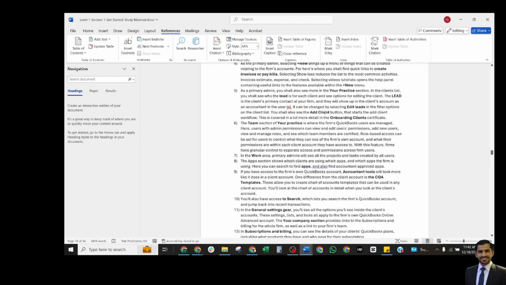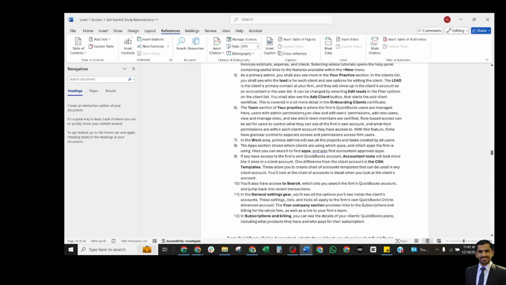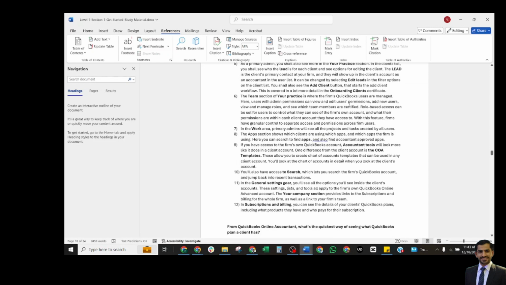It can be changed by selecting added leads in the filter options on the client list. You will also see the add client button, and this starts the add clients workflow. This is covered in a lot more detail in onboarding client certificates. The team section of your practice is where the firm's QuickBooks users are managed, and we shall discuss that next.